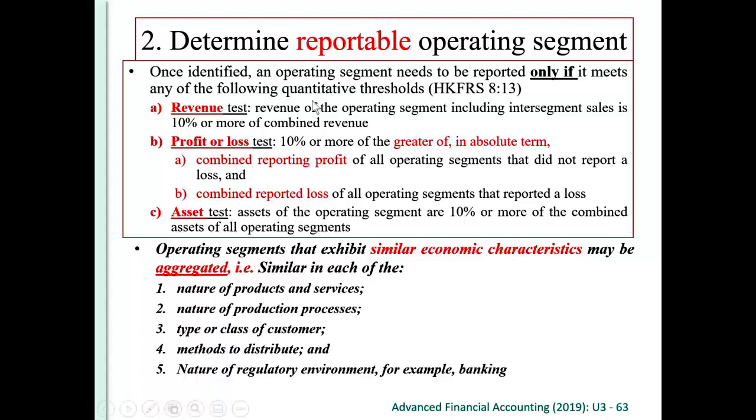So if we find that some of the operating segments may not be big enough, then operating segments that exhibit similar economic characteristics may be aggregated together, right? So if they are similar, we may aggregate them together so that it will become a significant one and it may be reportable.